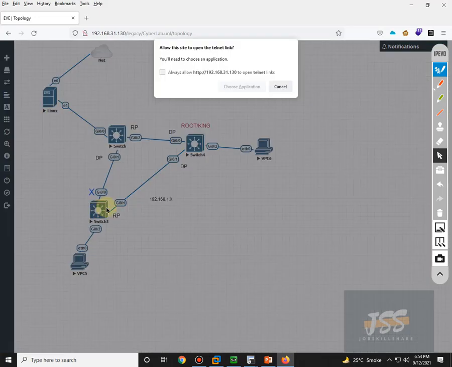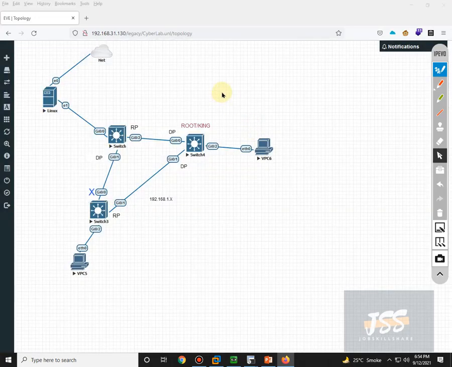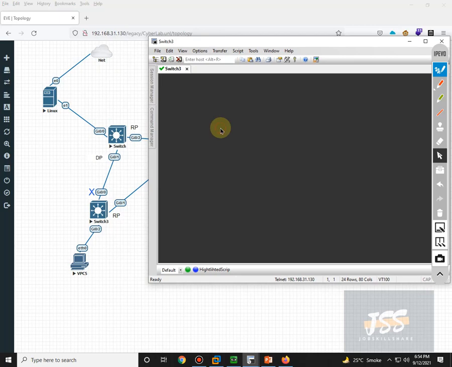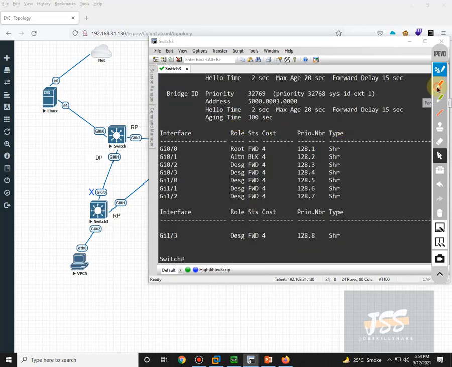And similarly, if I take you to this switch 3, last time when we saw the roles of these two ports, this was the root port and this was the blocking port. Okay, let's see what is going on right now. Now you can see gig 0/0 is saying that I am in root port mode. So it means this switch is also saying my root is somewhere else, and we know who the root bridge is currently: this attacker.